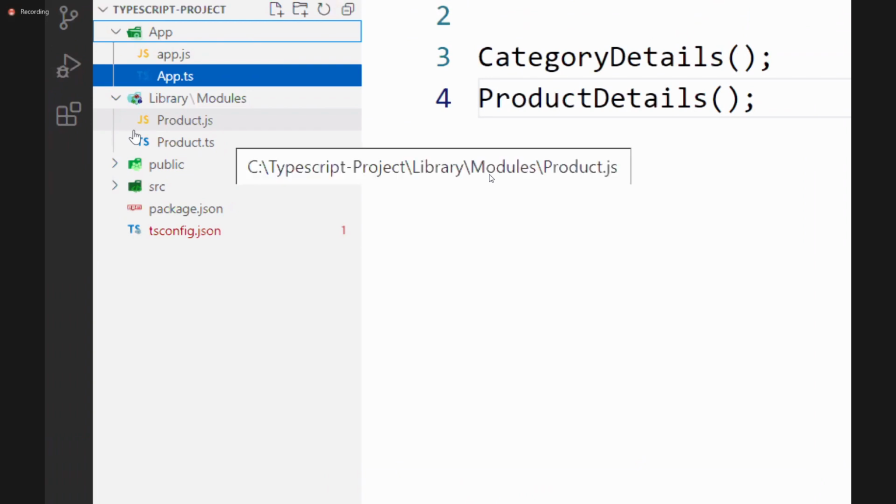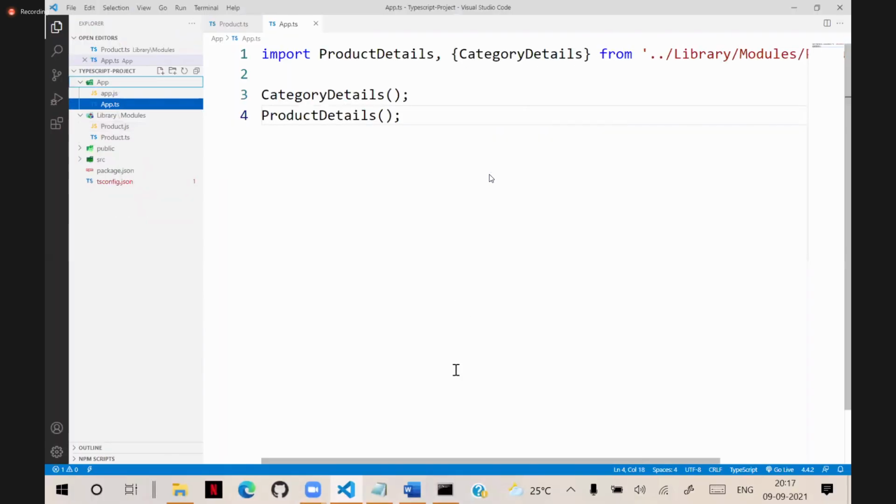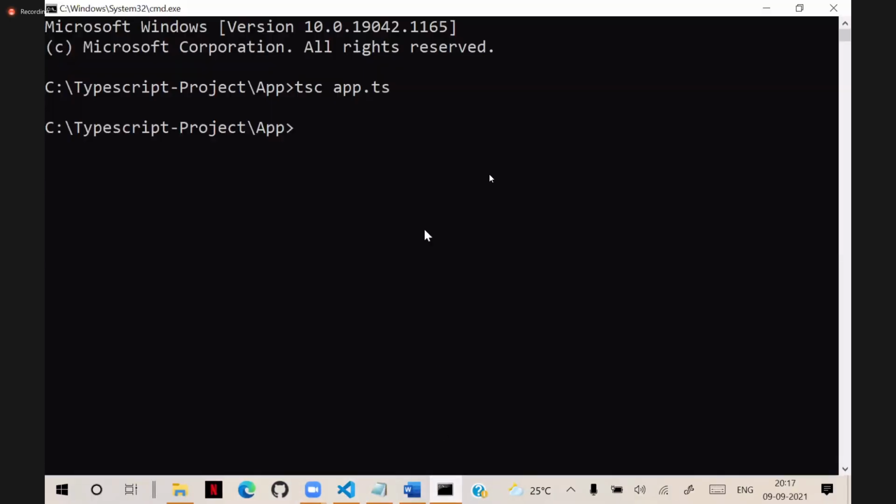But we are not transcompiling product. Earlier we had to do every file manually, but now it is done automatically because it is a dependency of app.